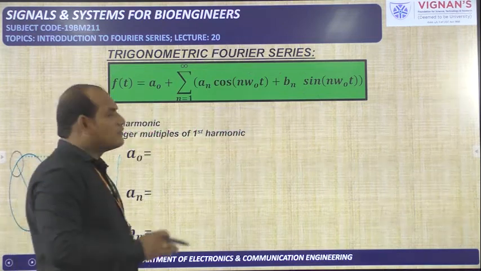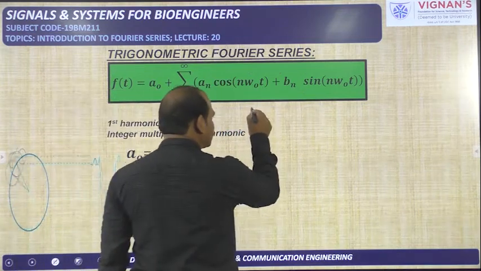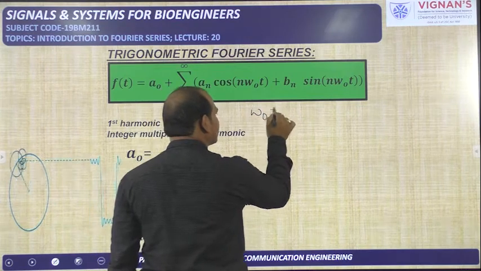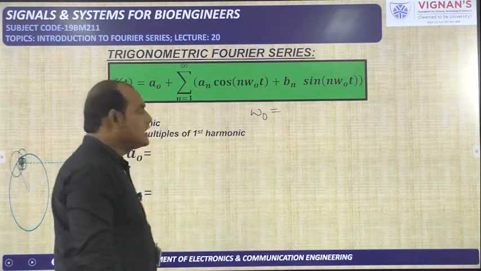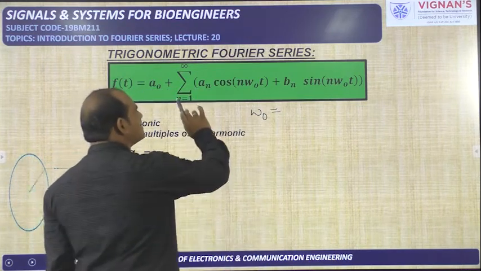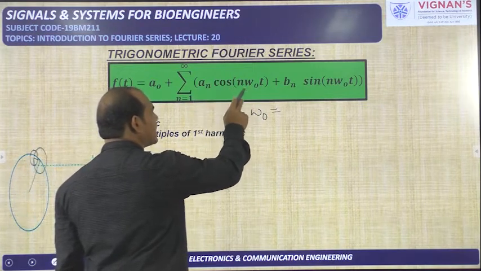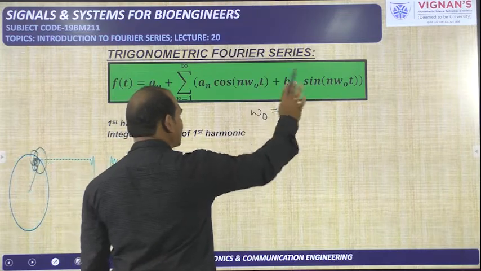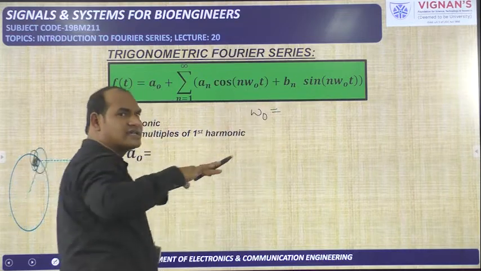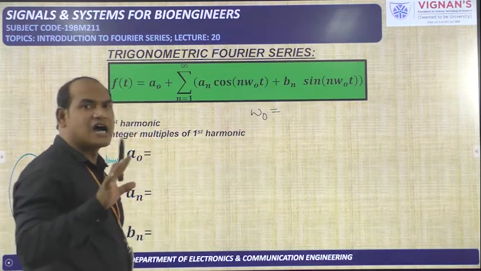Now, what is the first harmonic? That is the first fundamental frequency, omega naught. Whenever n is equal to 1, you will get omega naught terms only, that is a1 cos omega naught t plus b1 sin omega naught t. Only omega naught is there, so that is called the first harmonic.